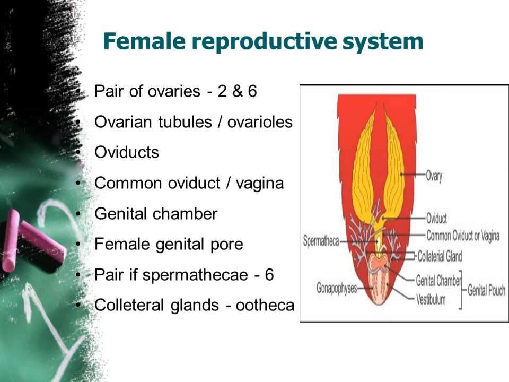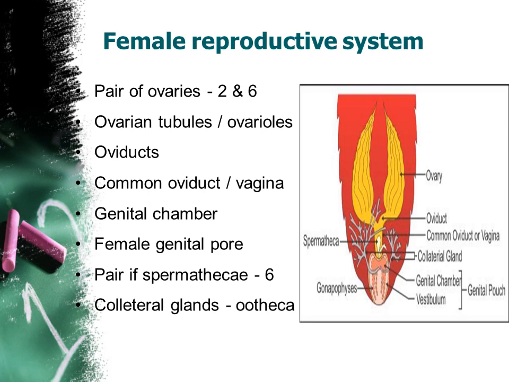The next system is female reproductive system, right? So in cockroach, the female reproductive system is also somewhat well developed. Let us see these organs which are involved in this female reproductive system. Fine. So here also the major reproductive organ for female is ovary, right? So in cockroach also a pair of ovaries are located.